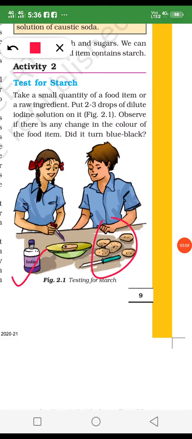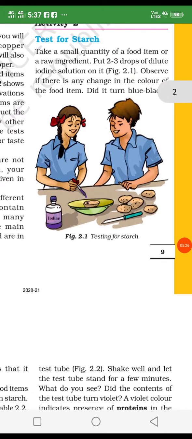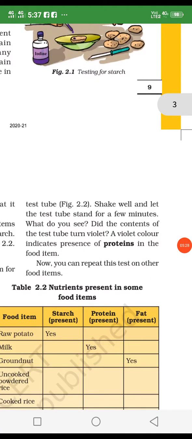Now, these are potatoes. You take some potato, cut it with a knife and crush it a little, and then you take a dropper and add one drop of iodine on the potato. Then after some time, what do you observe? You observe that the potato's color changes to dark violet. Why?